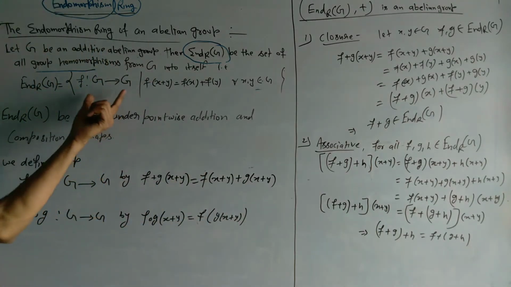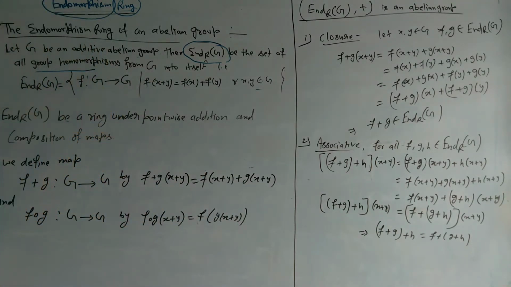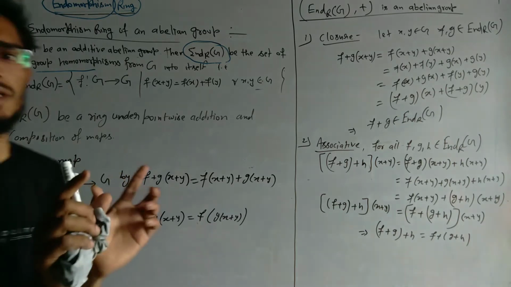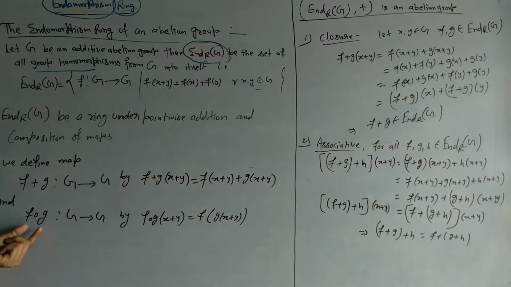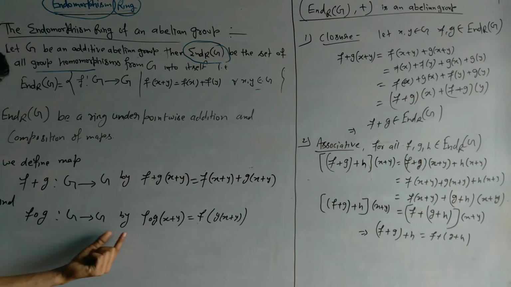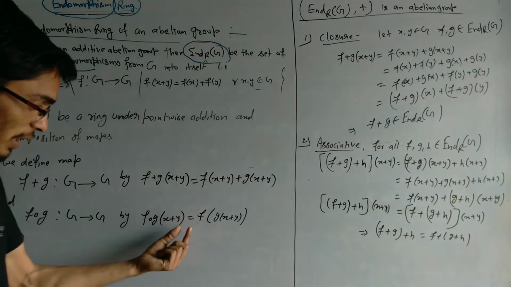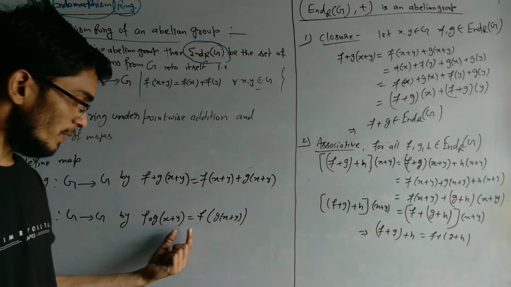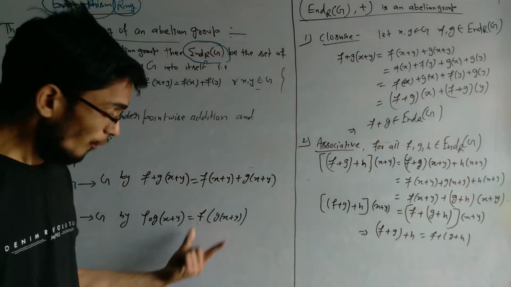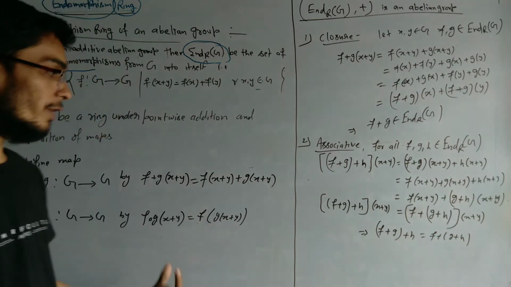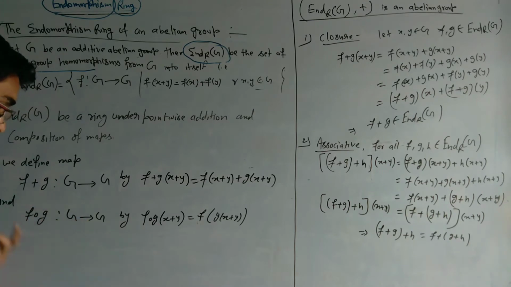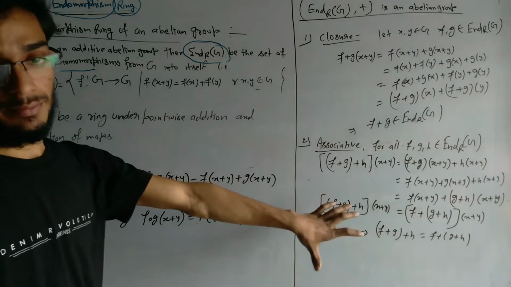And f composed with g, or f dot g, from G to G is defined by (f∘g) of x equal to f of g of x. So f∘g and f plus g are defined by these, and it is a ring.